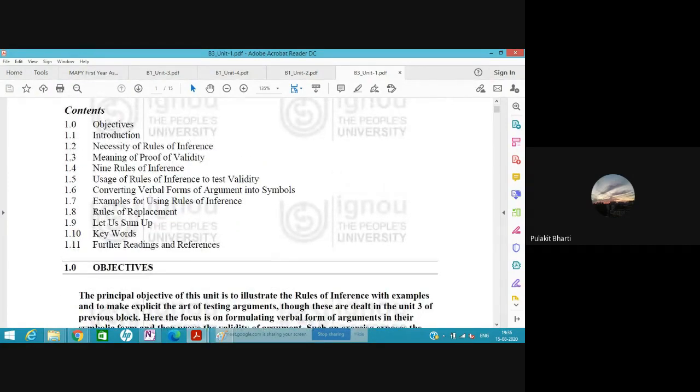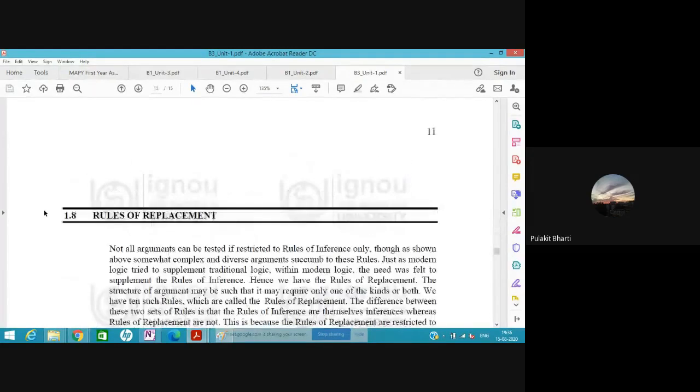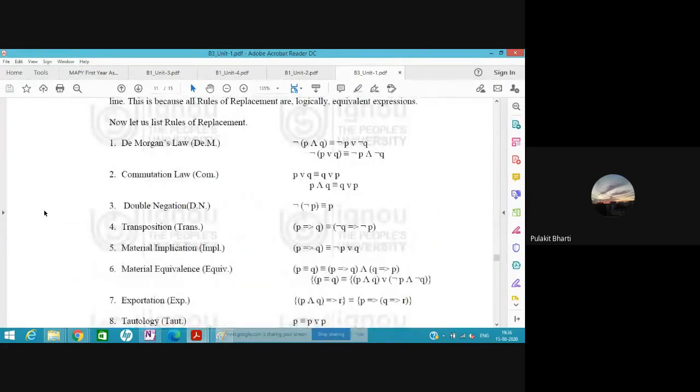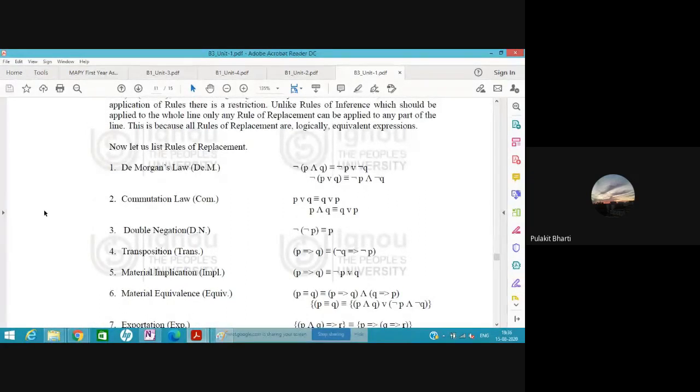Here, this is 1.8, rules of replacement. We will see, with the help of symbols, what all we can replace. Let's see the simplest one. What is in tautology is that we are saying the same thing, and when we say the same thing, we use this sign. It means identical. Yes, this is the sign of identical.